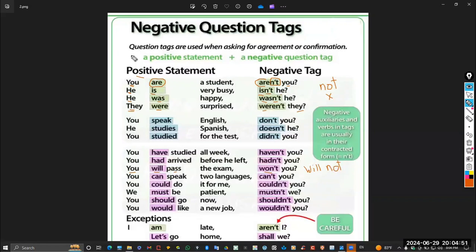And don't forget that if the sentence is negative, you don't have to repeat the negative in the question tag. You have to write the question tag in the positive way.